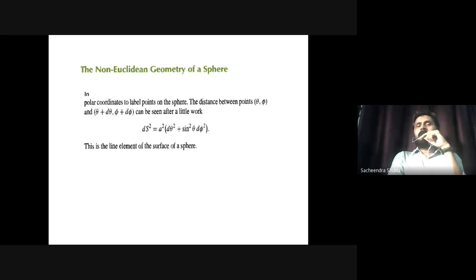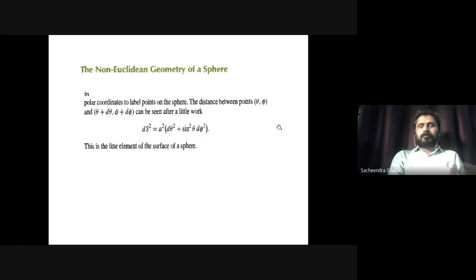And again, using this small distance between 2 points on the surface of the sphere, using ds squared, I can calculate the ratio circumference upon radius for any circle drawn on the surface of the sphere. I can verify any other mathematical result using this distance. We just have to integrate that distance, move along the curve, follow all the restrictions that are valid for that curve, and we can prove those results.